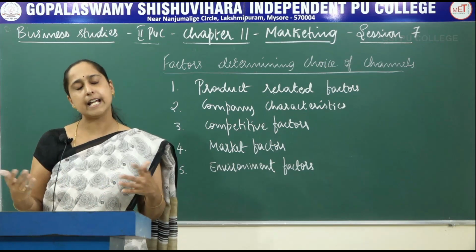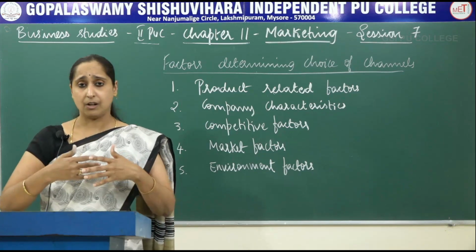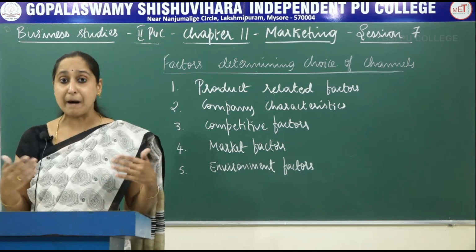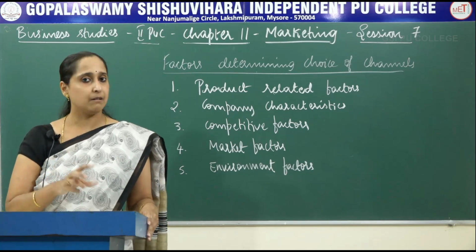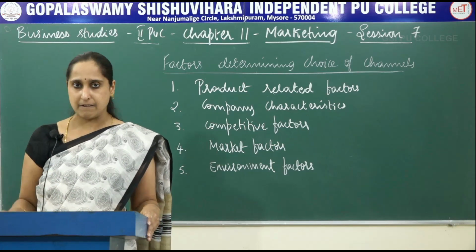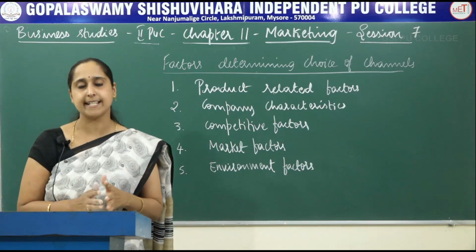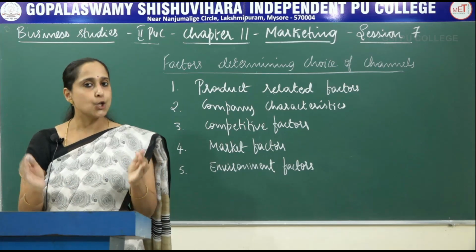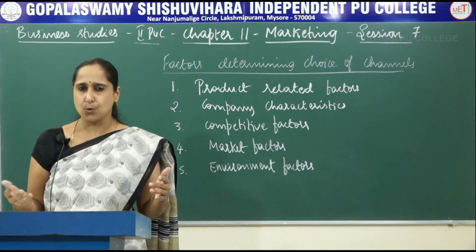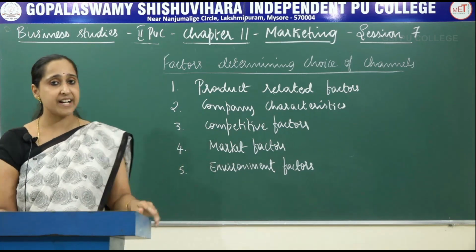Suppose a business is selling consumer products, they may select long channels. Suppose the consumers are scattered over a larger area, or when there is a lot of demand for those consumer products, then the business may opt for a larger level of channel, that is 2 level channel or 3 level channel. Perishable products like fruits, vegetables, dairy products have to be sold with short channels. If the products are non-perishable like clothes, shoes, etc., they may opt for longer channels. So that we call product related factors.